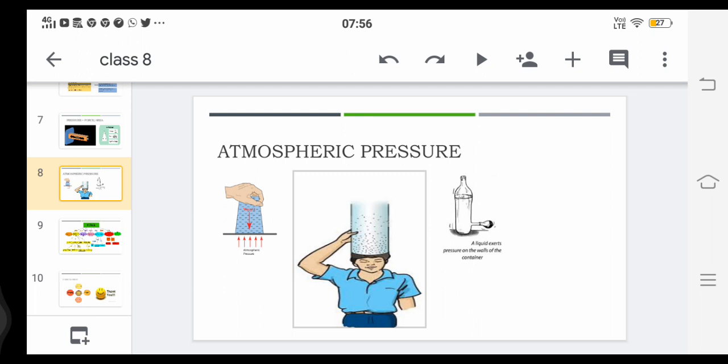We know that air is all around us. This envelope of air around the earth is known as atmosphere. Actually, air has weight and therefore it is going to exert the pressure. The pressure of air upon the surface of the earth is called the atmospheric pressure.